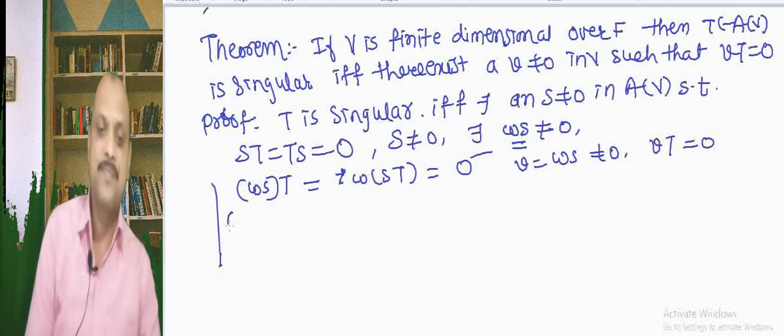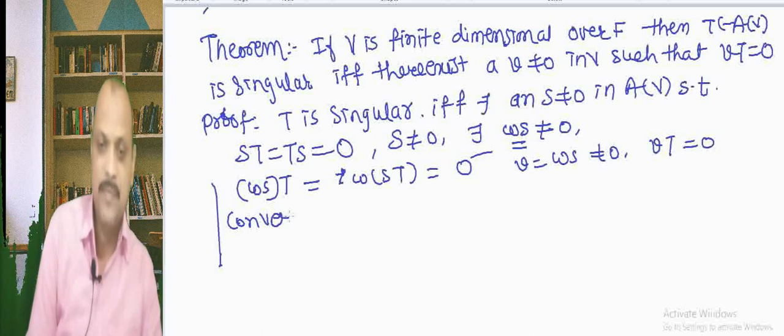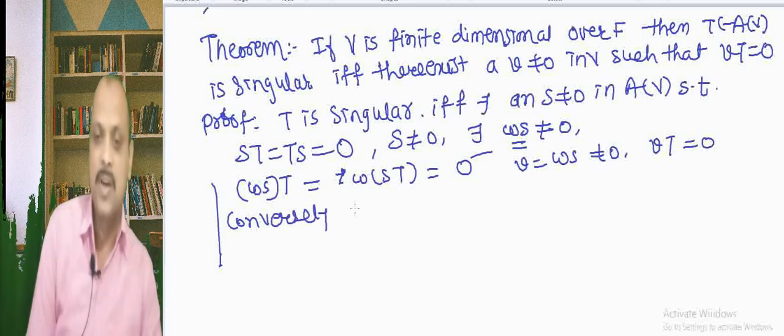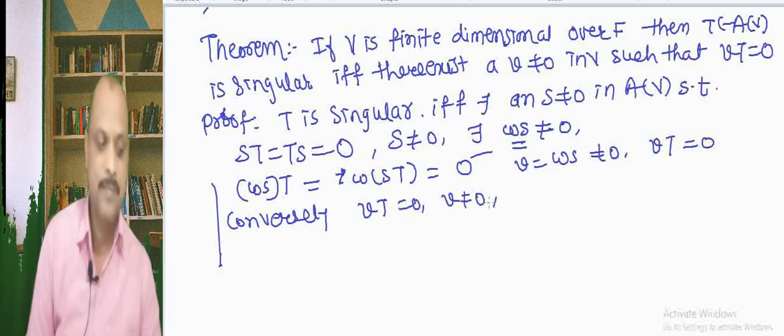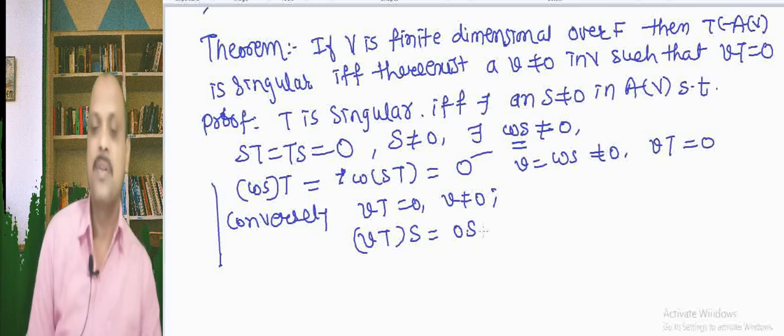Now conversely, suppose T of v equal to 0, where v is not equal to 0. Then we can see that S of T of v equal to S of 0, but by definition this is ST of v, and this is equal to 0.